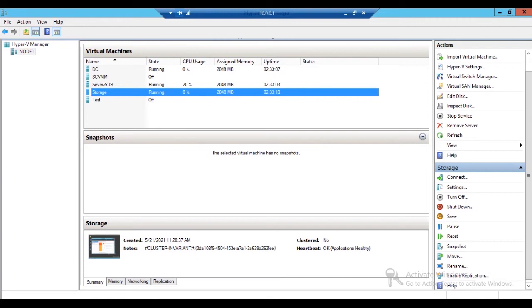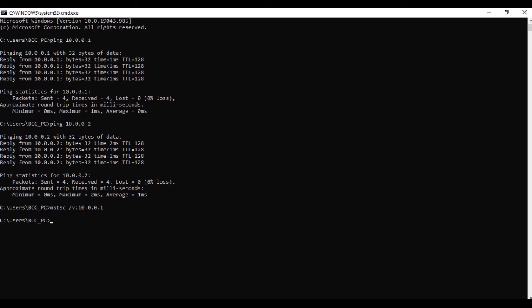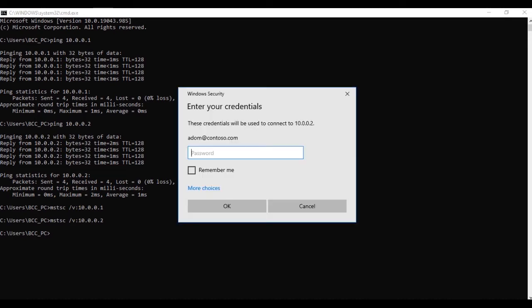We can check the other system also in the remote location. They are also residing in the network. So we'll connect to the other system with mstsc /v:10.0.0.2. So two systems are there.